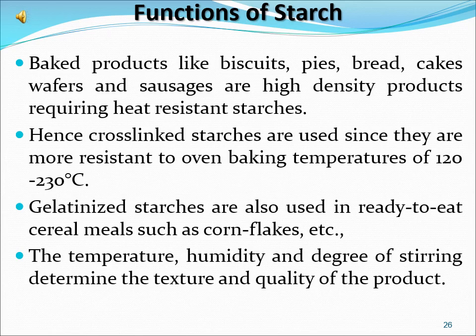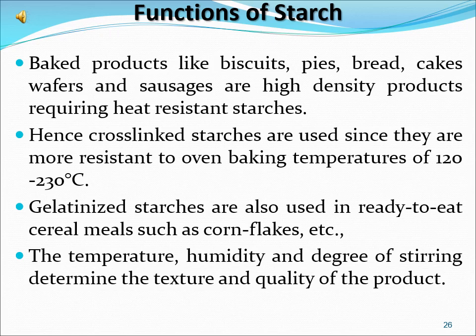Baked products: bread, pies, samosas, wafers, biscuits, and sausages. Baked products like biscuits, pies, bread, cakes, wafers, and sausages are high-density products requiring heat-resistant starches.